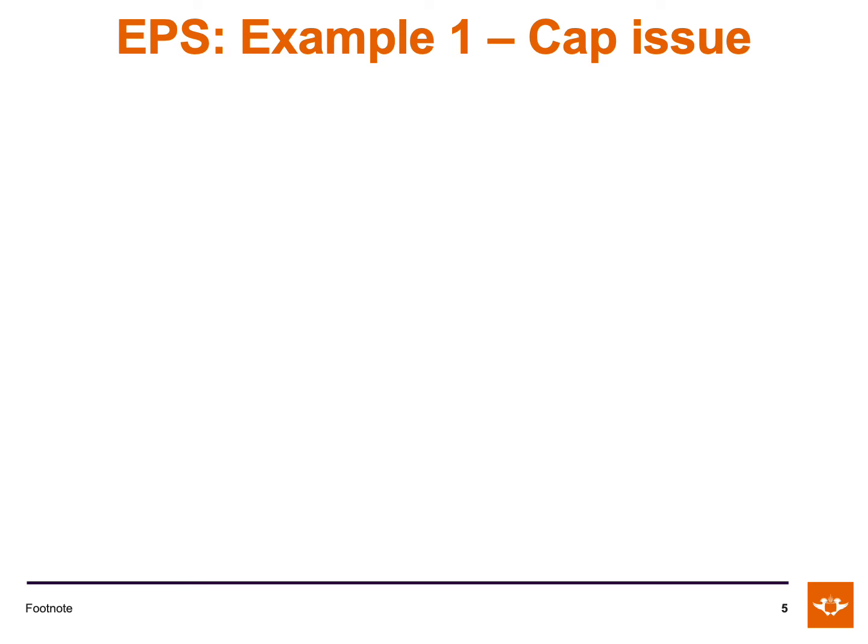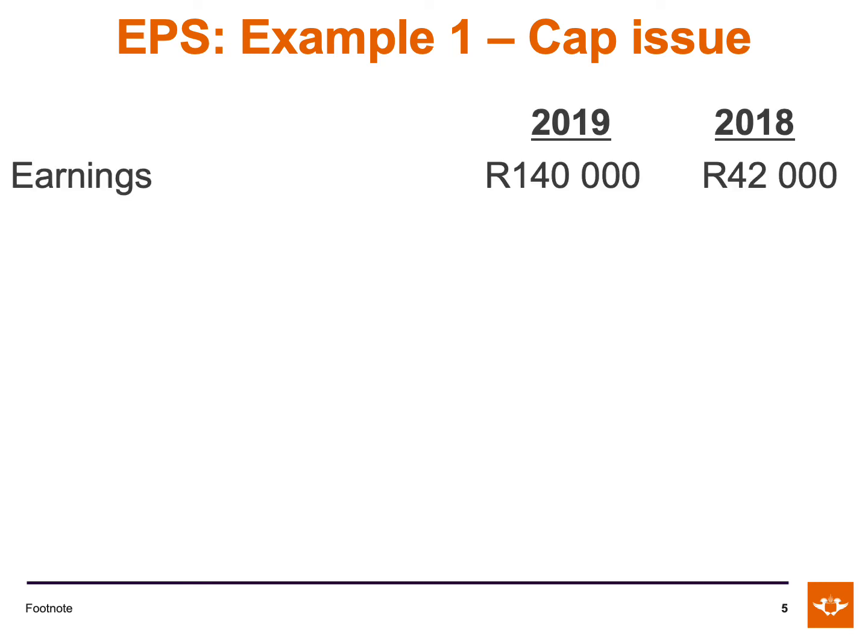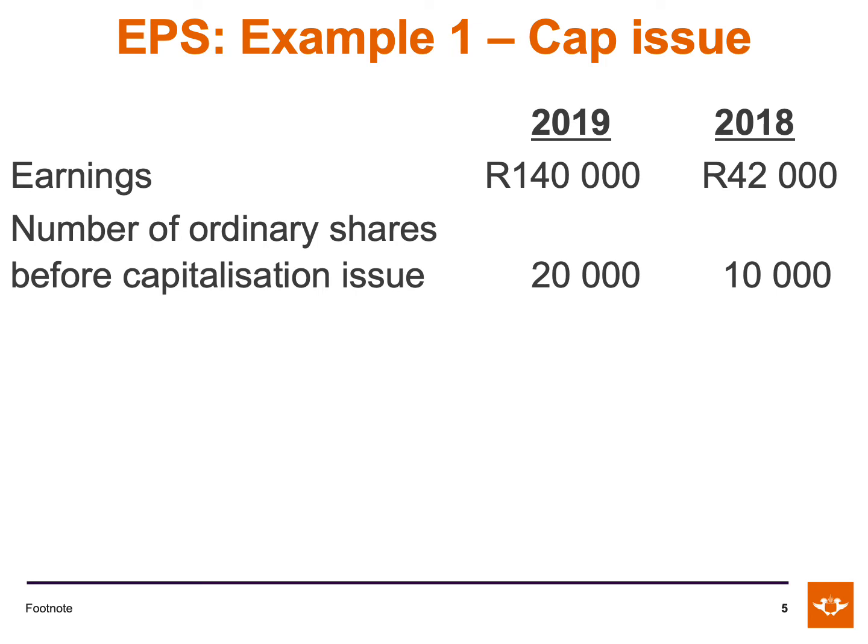Now let's have a look at the capitalization issue in more detail by completing an example. The question has given us earnings for 2018 and 2019 as well as the number of ordinary shares before the capitalization issue. The earnings was 140,000 Rand for 2019 and 42,000 Rand for 2018. The number of ordinary shares before the capitalization issue was 20,000 shares in 2019 and 10,000 shares in 2018.